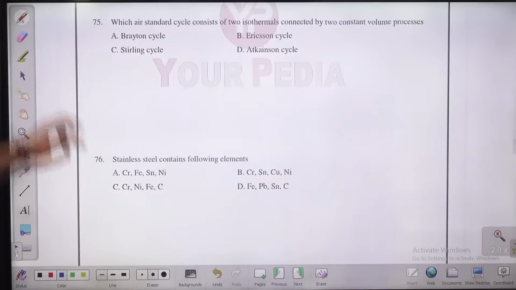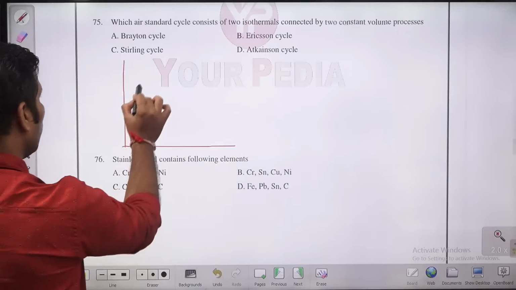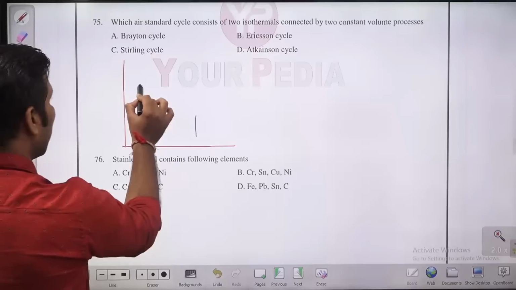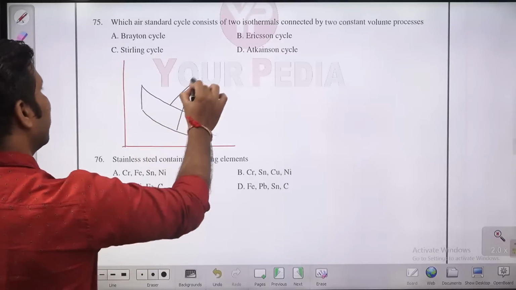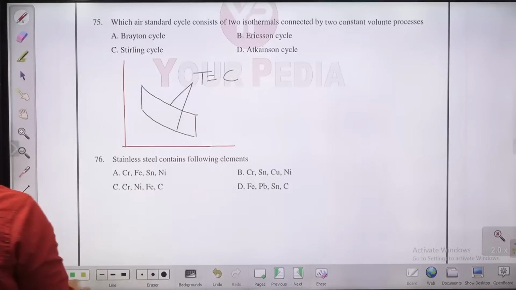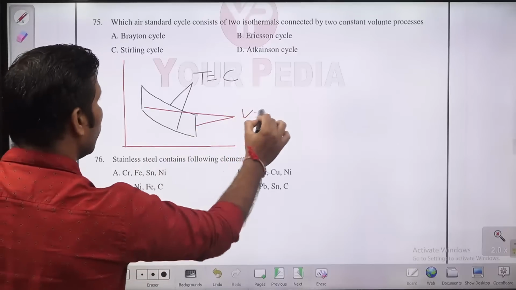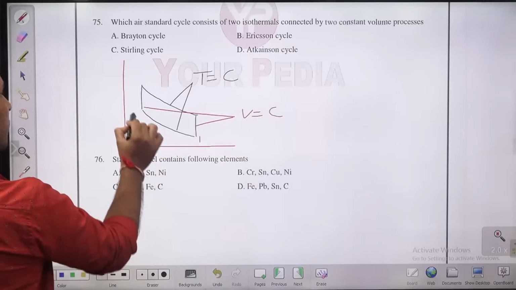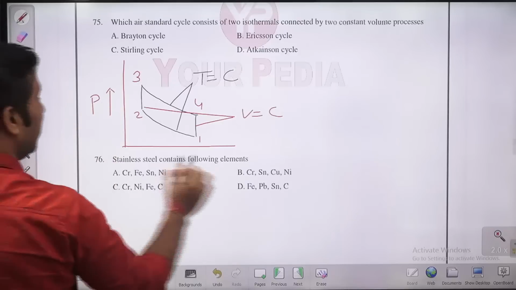Which air standard cycle consists of two isothermal processes connected by two constant volume processes? So can you answer this question, guys? There is a cycle which has two constant volume processes. It looks very similar to the Otto cycle, but there is a difference. These are the two isothermal processes, and these are two constant volume processes. So 1, 2, 3, 4. This is a cycle diagram on the PV diagram.